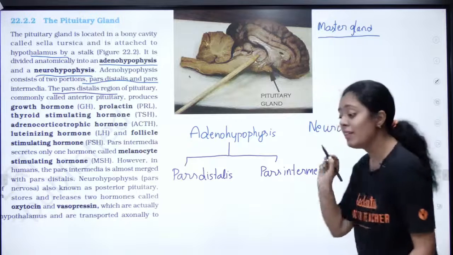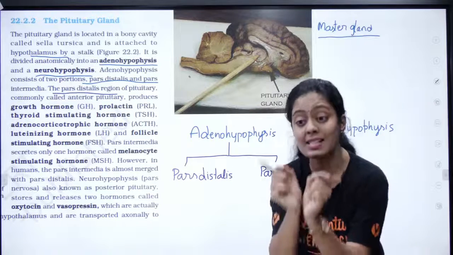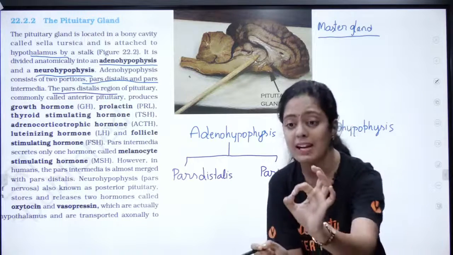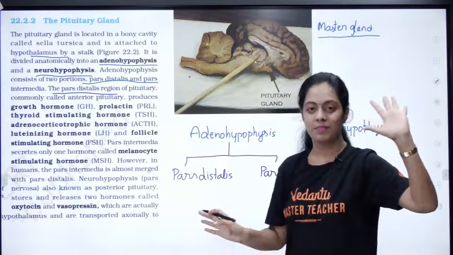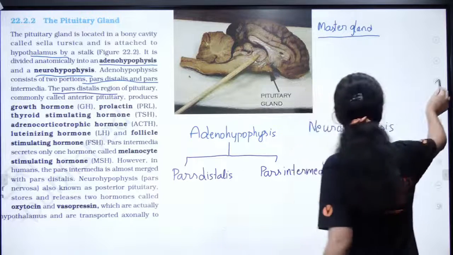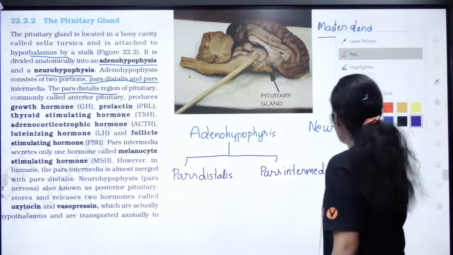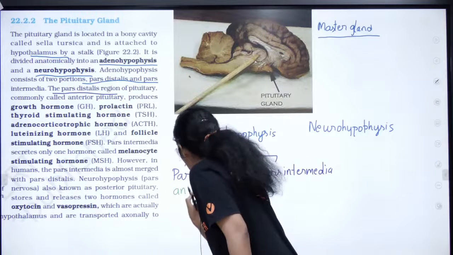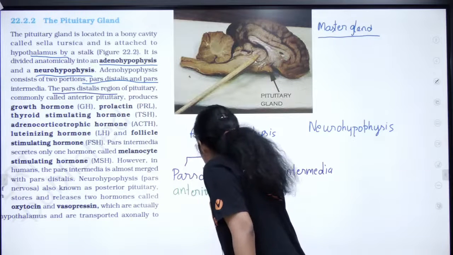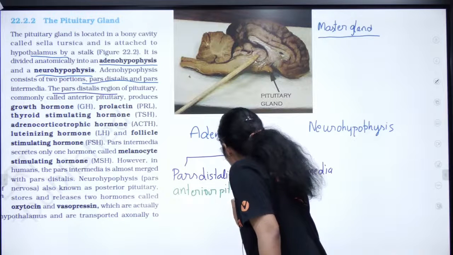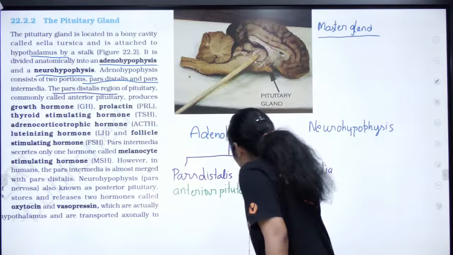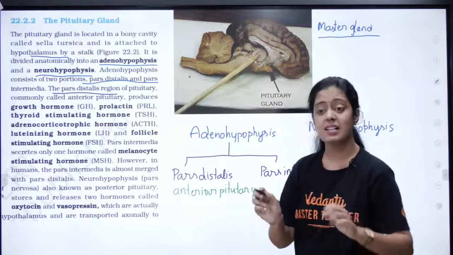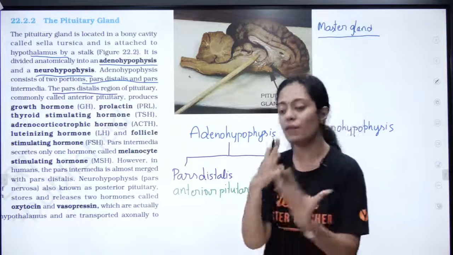Did everyone understand this, pasangala? Do you know another name for pars distalis? Anterior pituitary. Okay, so pars distalis is also called the anterior pituitary, pasangala.